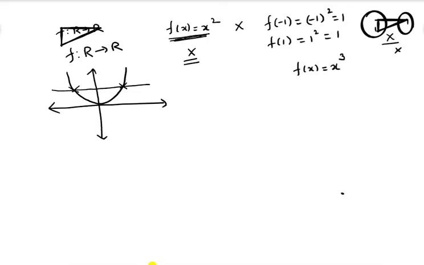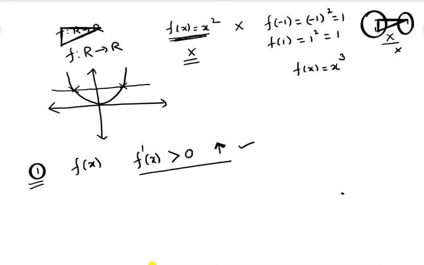At the same time, the other way of checking the same question is, if a function f of x is given, you know f dash of x. If f dash of x is greater than 0, then the function is said to be a strictly increasing function. In the case of an increasing function, we can say it is a one-one function.